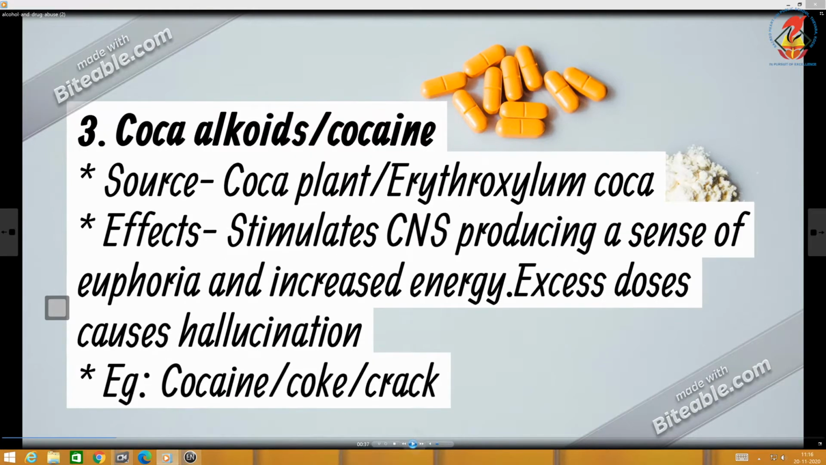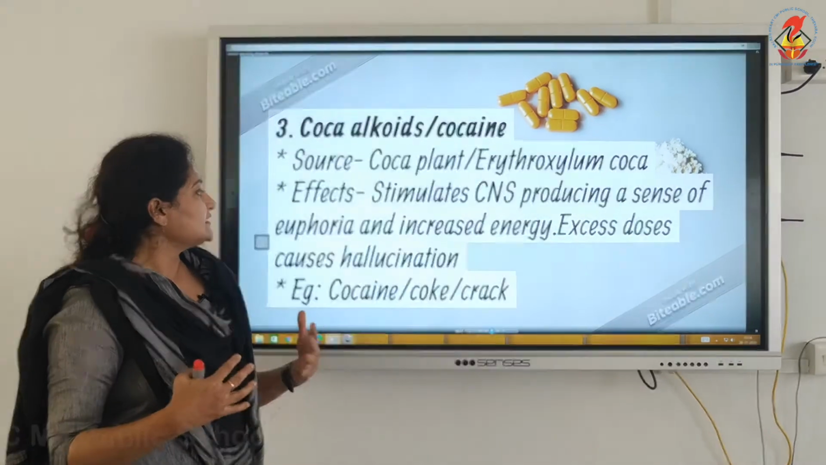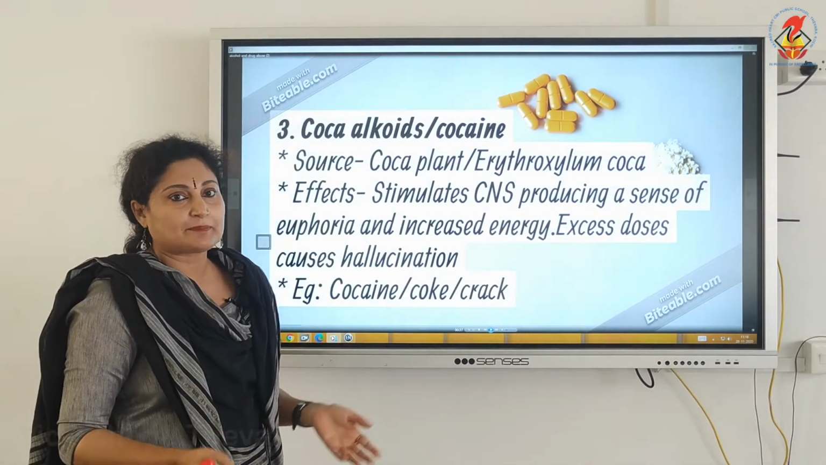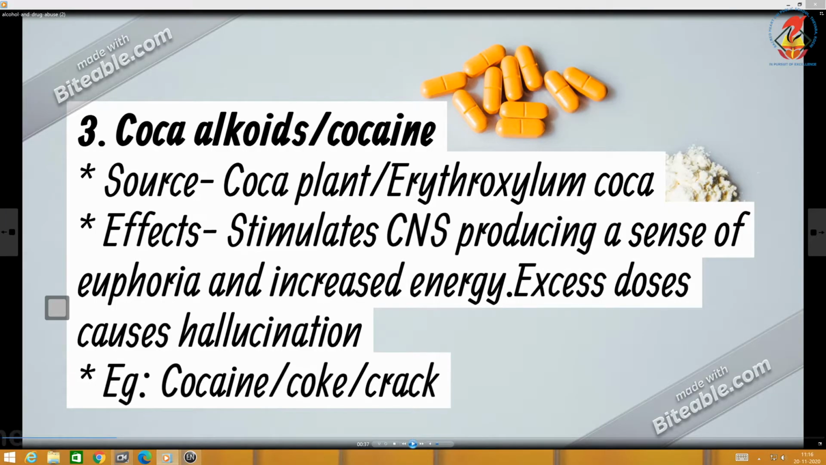The third category includes the coca alkaloids or cocaine. The source is the coca plant, scientific name Erythroxylum coca. Effects: it stimulates the central nervous system, producing a sense of euphoria. What is euphoria? It is a sense of well-being, extreme happiness, extreme confidence and well-being. That is called euphoria. And increased energy.